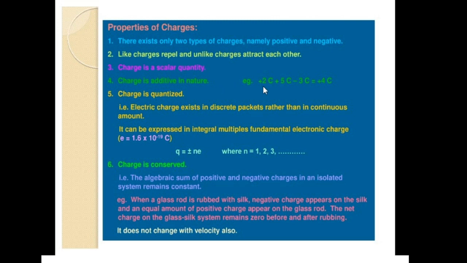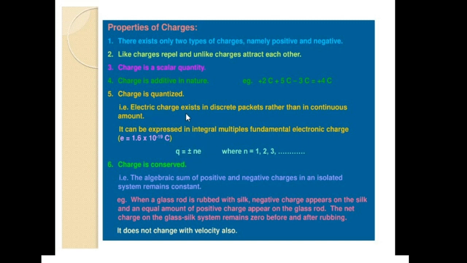That means if there are positive charges and negative charges in an isolated system, the addition is done algebraically, and charge is said to be quantized, and it is expressed with the expression Q equals ne.